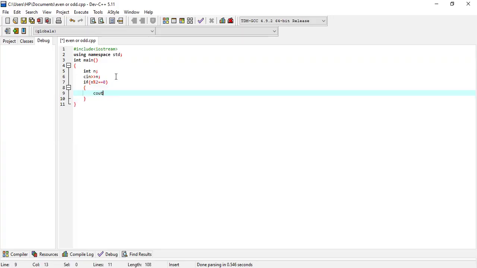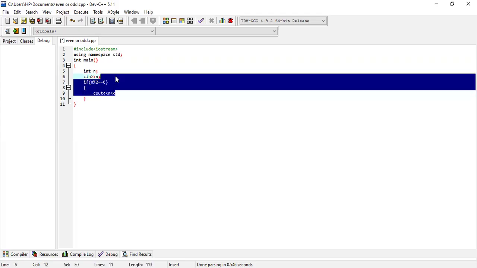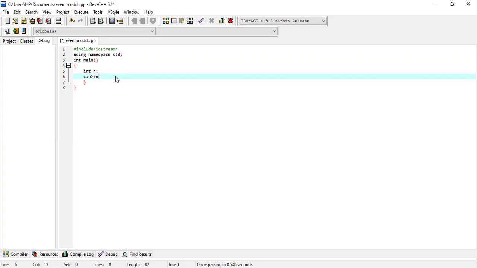Now, cout the given number n and space is even.